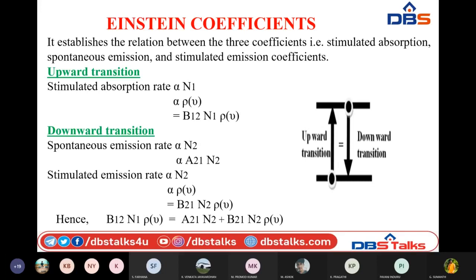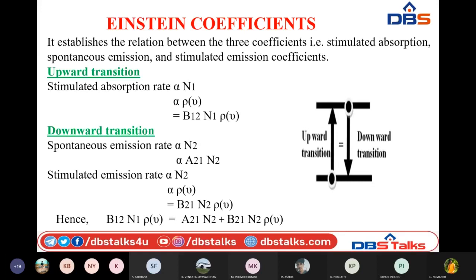Now let us see in which concepts we are going to get all these things. First, all these processes are classified into two different transitions. Why? Because these coefficients will occur in only two transitions. That is, the upward transition, when the atom is going from the lower energy level, that is the ground level, to the upper energy level, that is the higher energy state. So that is one kind of transition. And the downward transition takes place whenever the atom present in the higher energy level state comes back to the ground level or lower energy state.